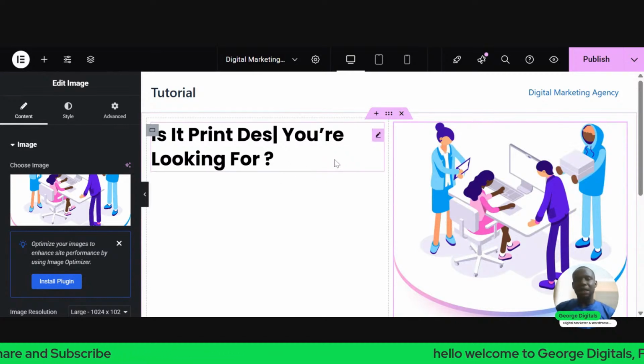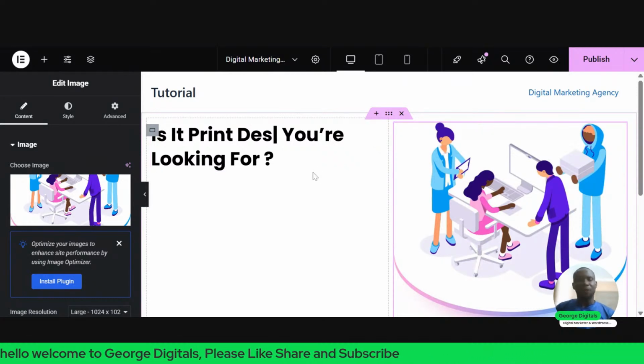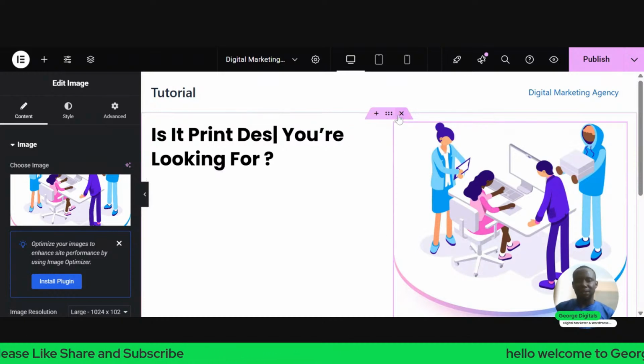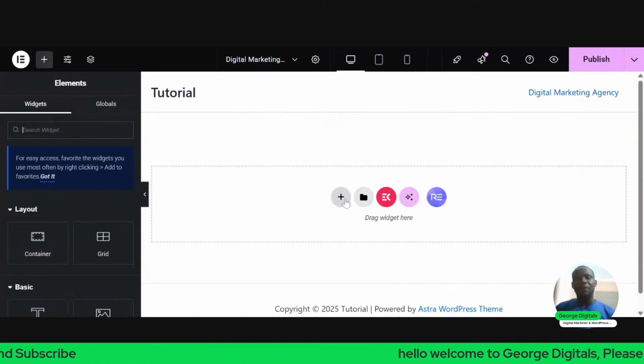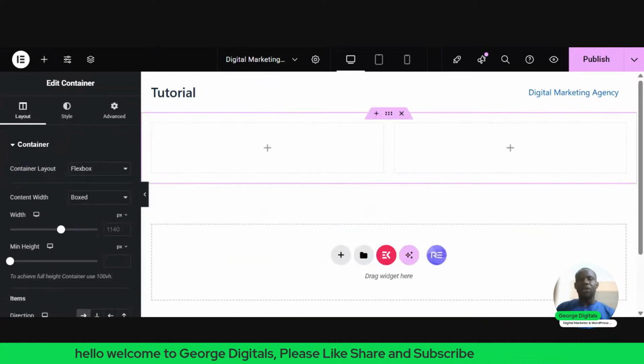So let me delete this and just go over it again. So let's build this website from scratch. Everything we're building here will be from scratch. So let's delete this. So let's look at everything now. Click on this plus icon. Click on this area. So we have added that.